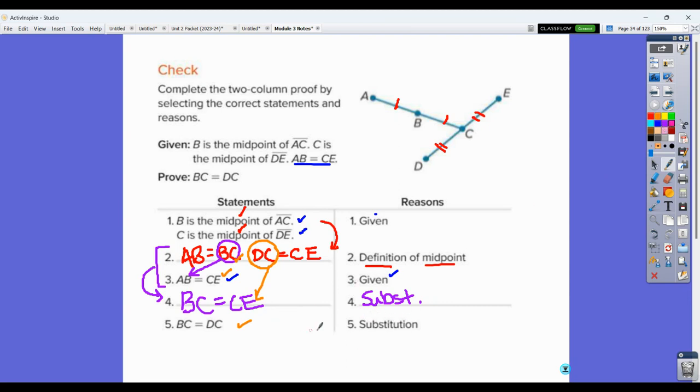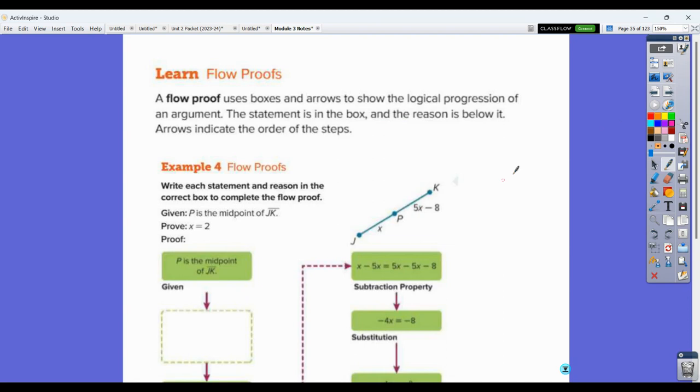When you use substitution, if you're using it incorrectly, I'm going to ask you the question of what did you take and where did you put it? You should always be able to circle what you took and show me with an arrow where you put it. And those two statements should be written down. If they're not, then you're missing something for substitution. Okay, so that's the idea there.